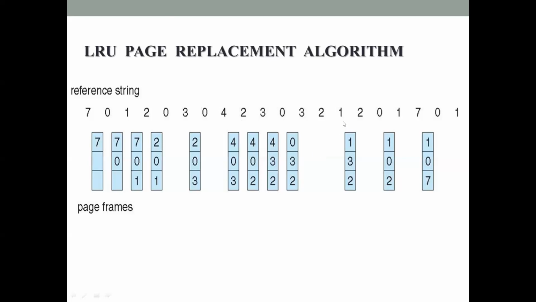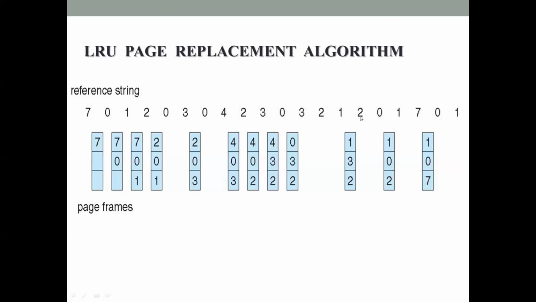Next is 1. Now 1 is not there in memory, but the pages 0, 3 and 2 are already there in memory. See when they are referenced: 2, 3, 0. 0 has not been used for the longest period of time. That means, in normal layman terms, you see the previous page references, whichever comes last, that is the page not being used for the longest period of time. Now 0 is being replaced with 1 here.